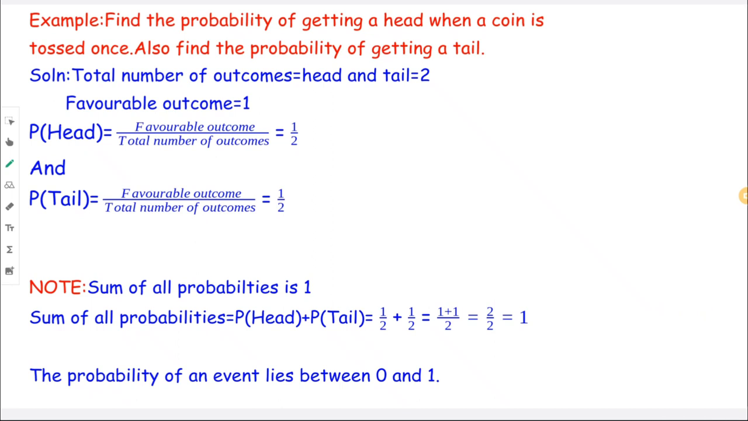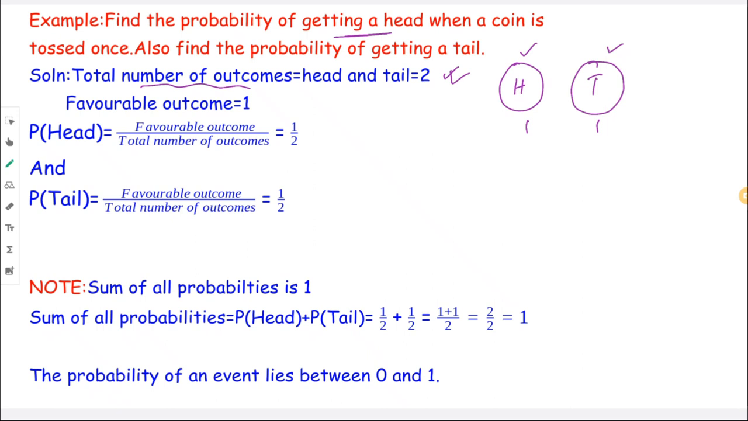Okay, so in order to do this, let us do a very small example. All right, find the probability of getting a head when a coin is tossed once. So if you've seen a 1 rupee coin, there are two sides of a coin, right? One is head, the other is tail. All right, so the first part of the question is getting a head, right? According to the formula, you first have to find the total number of outcomes. What are the two outcomes? It will be a head and tail, just one head and one tail. That means 1 + 1, which is 2. All right, total number of outcomes is 2.